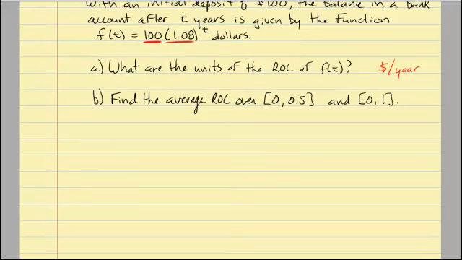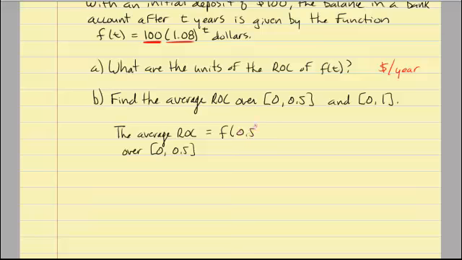So our first example, let's go ahead and find the average rate of change over the interval 0 to 1/2 year. Well, we already know that our average rate of change will be our terminal minus our initial position over our terminal minus our initial time.